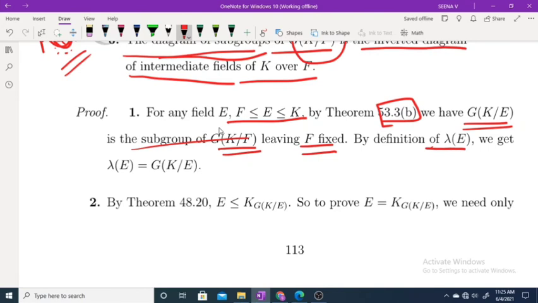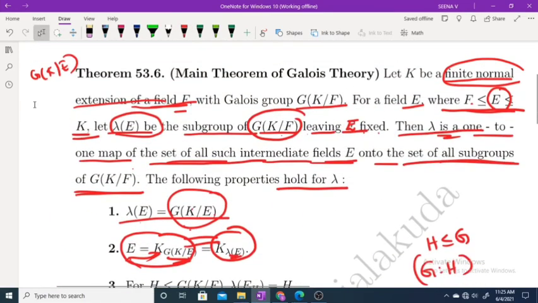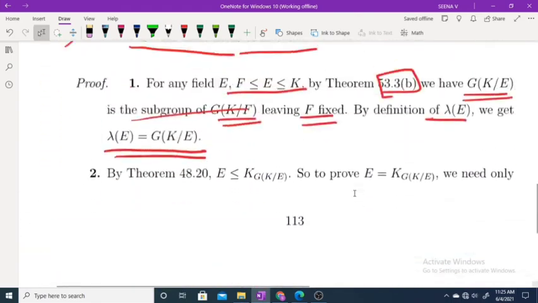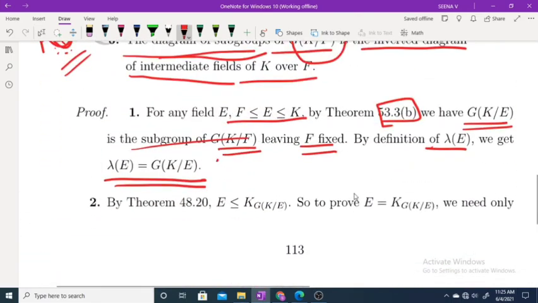By definition of lambda E, we get lambda E equal to G of K over E. Because we have defined lambda E like this: lambda E is the subgroup of G of K over F leaving E fixed, which is actually G of K over E. So lambda E equal to G of K over E.